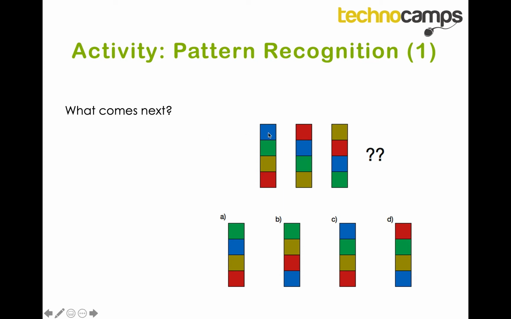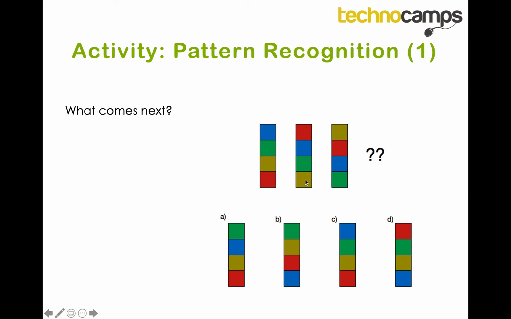One pattern is that each color goes down each time. So as you can see, the blue is at the top, then it goes down by one, and it becomes here, and it goes down by one, and it gets to this position. And so does the green. As the blue goes down, the green goes down with it. The same with the yellow.